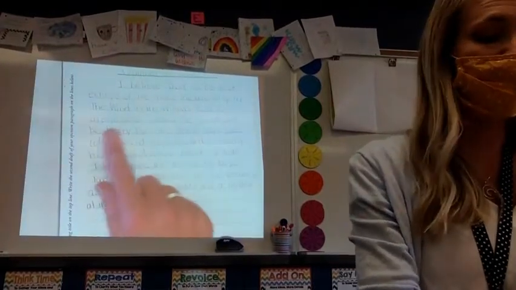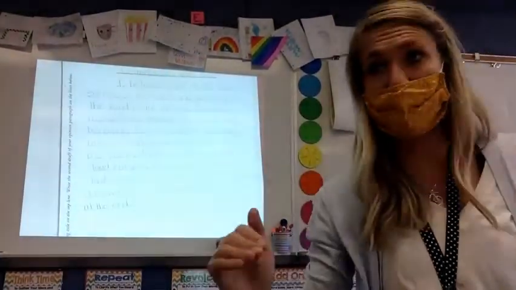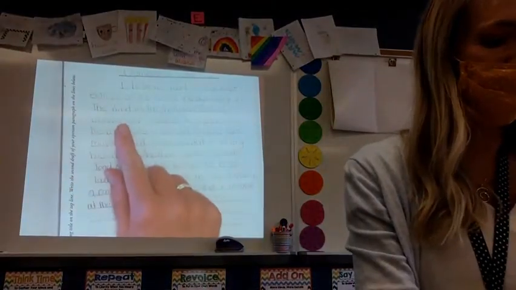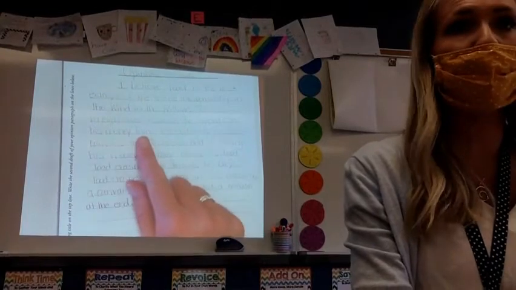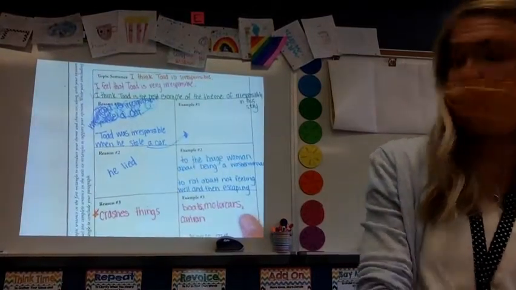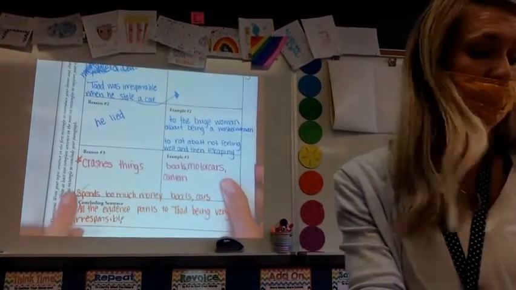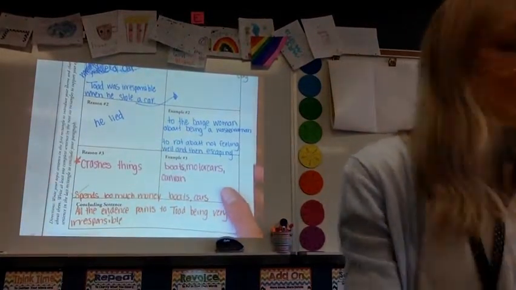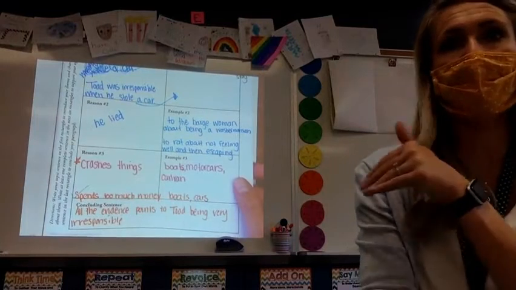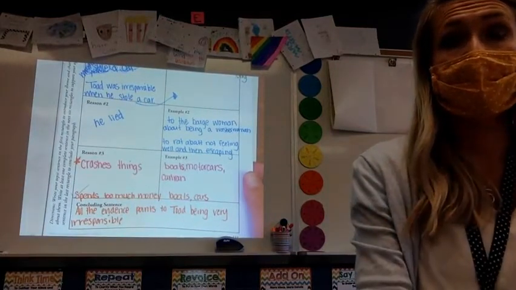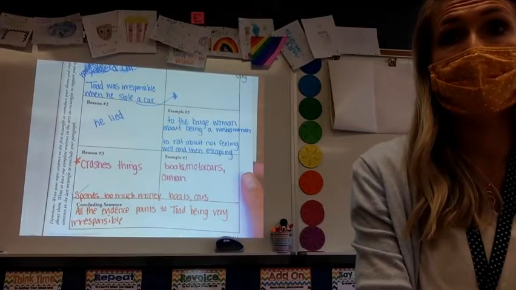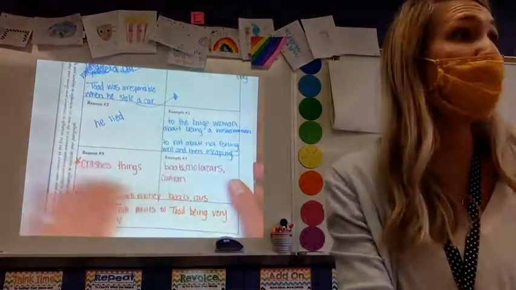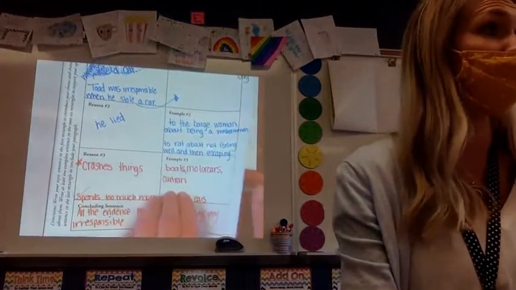Toad is irresponsible. Remember, we're always talking about him being irresponsible, so we want to circle back to it. Toad is irresponsible because he spends all the money from his dad. That was one example we said of irresponsibility on our chart, is he spends all the money. Spends too much money, right? We said some examples were boats and cars. Pencil down, follow along. I'm going to take those ideas and put them into complete sentences, okay?